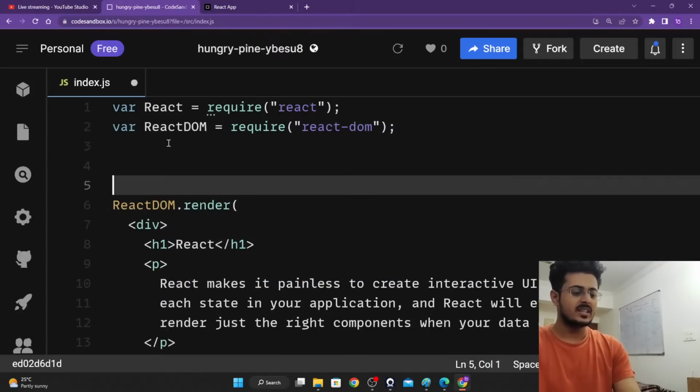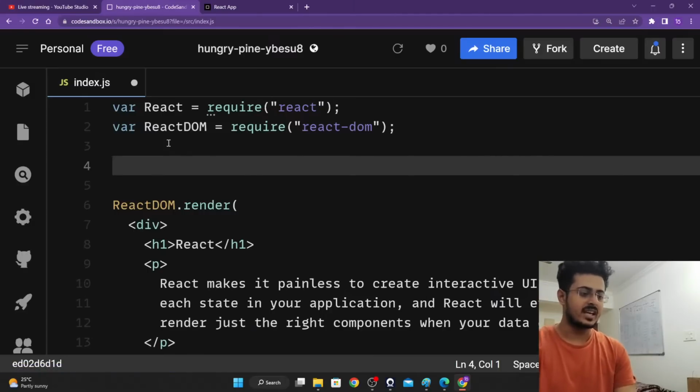So what I'm going to do is start by creating a function. What is the code for creating a function, guys? I want to create a function called article. What will be the code that I have to write right now? If I want to create a function called article, what will be the syntax for that? Could you guys let me know?